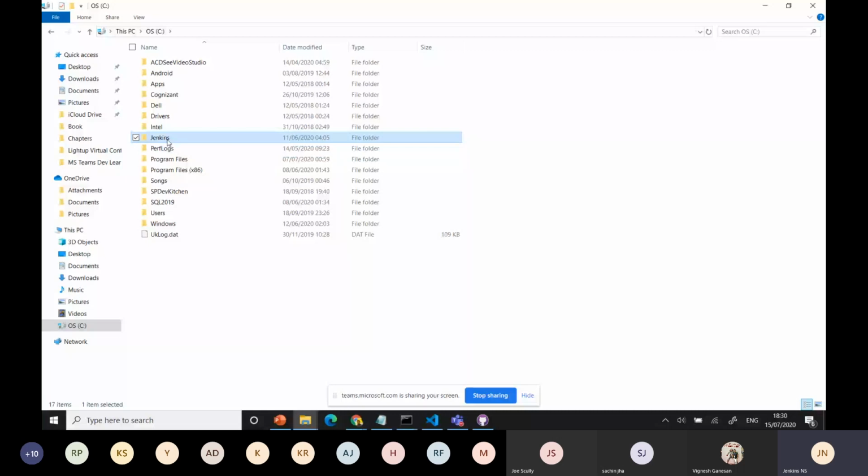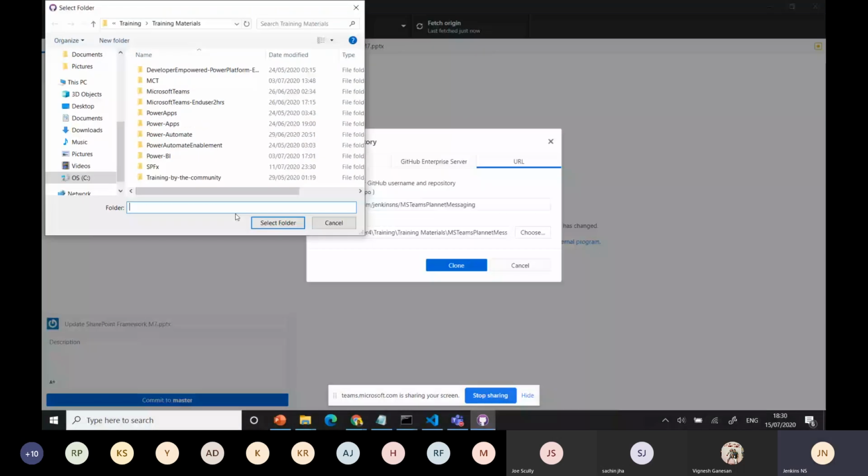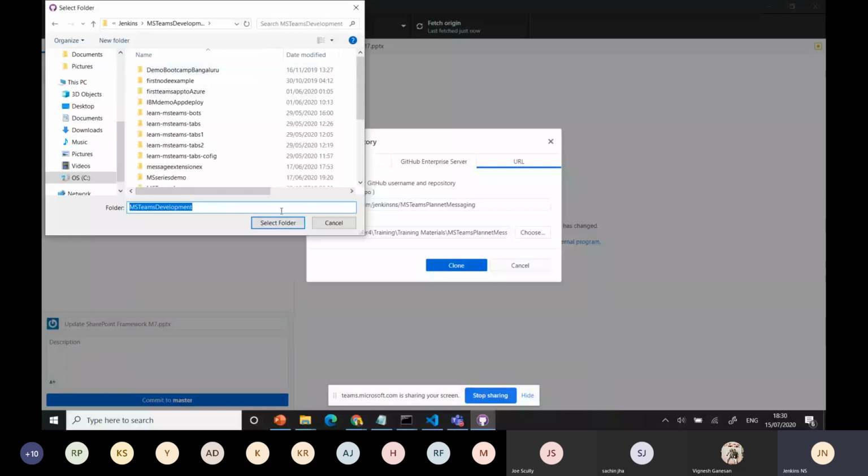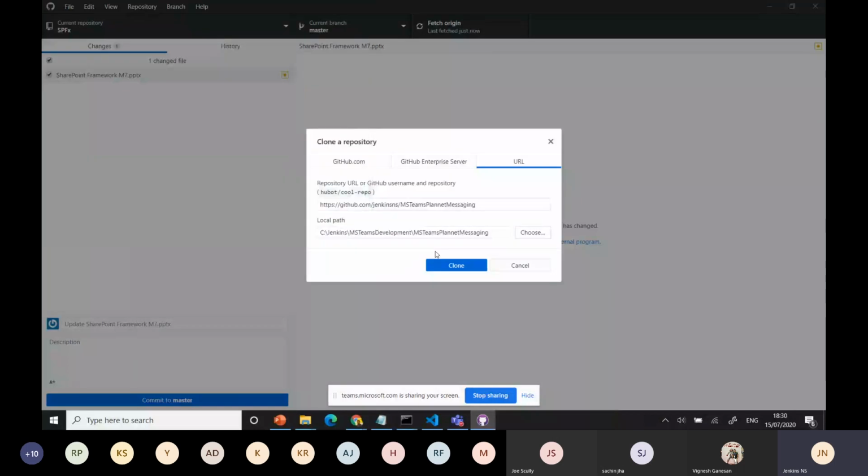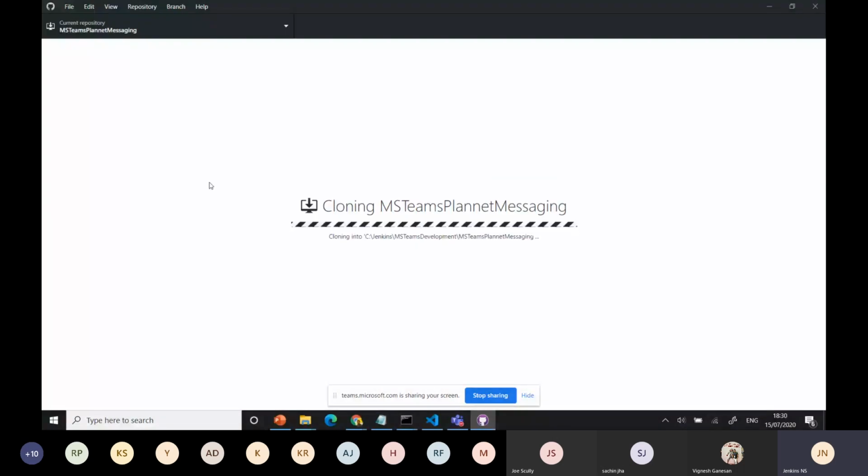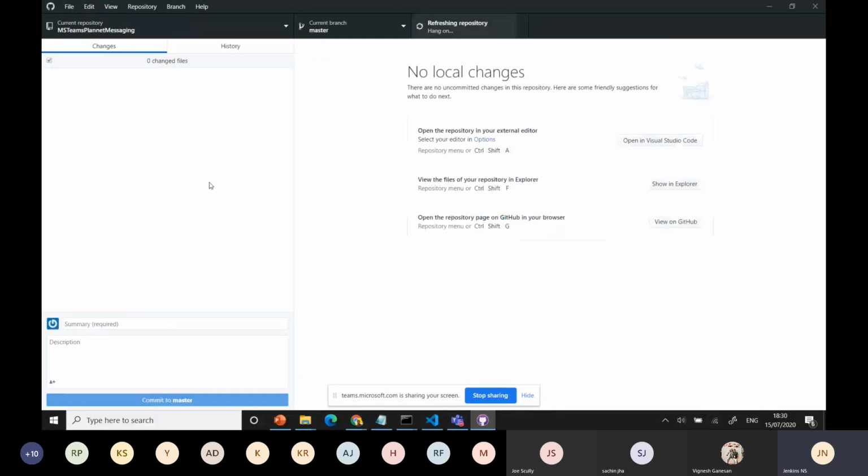Okay, I'll use this MS Team development folder. Okay, I'll use this and go here. I'm going to select the folder and it will have the planet messaging folder inside. Okay, I'm just cloning it for the time being. Whatever I'm doing here will be available in my repository as well.